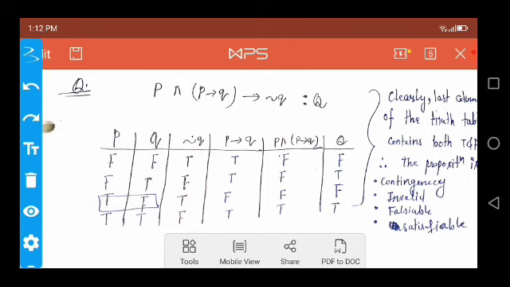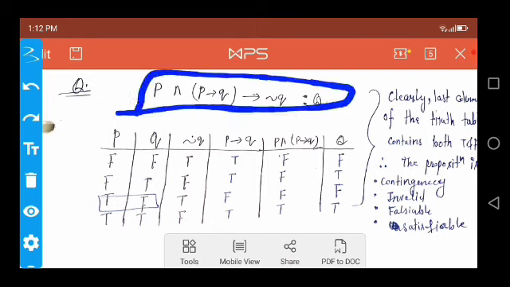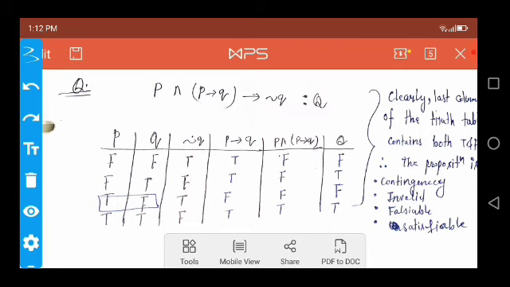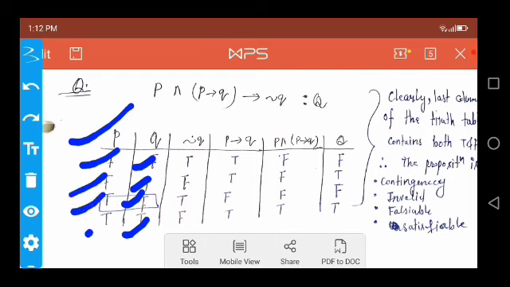Now move on to the next proposition. We firstly start by drawing the truth table, then we state what type of proposition it is. Firstly, we decide the values of P and Q: false true, false true, false true, false false, true true.